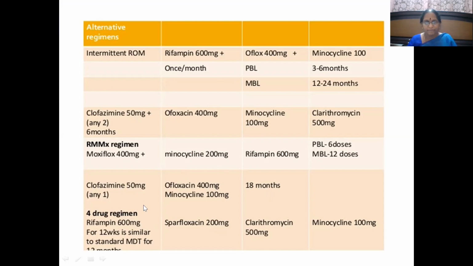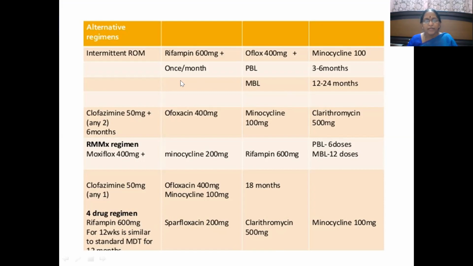Then the 4-drug regimen, like in the earlier case: rifampicin 600 mg, then in place of ofloxacin 400 mg we are giving pefloxacin 200 mg, minocycline 100 mg same. So this is a kind of ROM regimen along with clarithromycin. Clarithromycin 500 mg has to be added here.